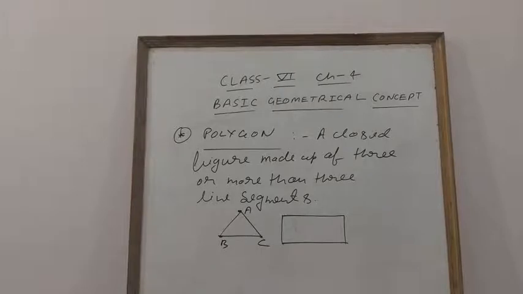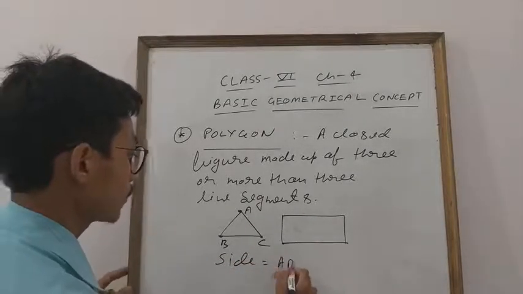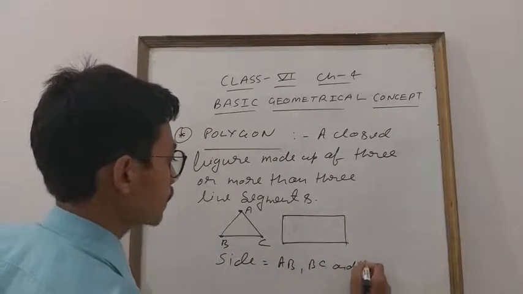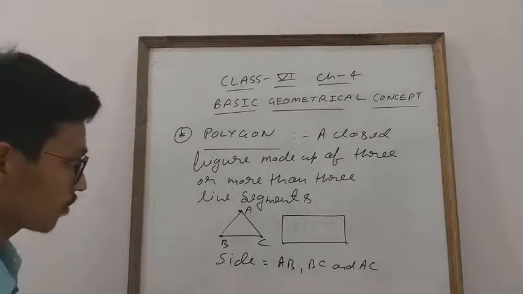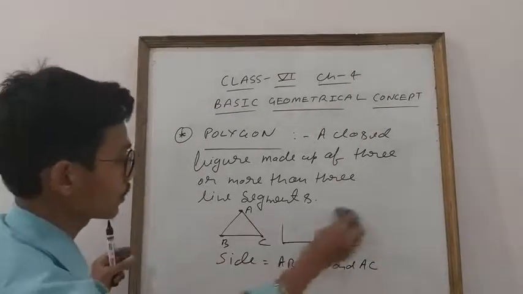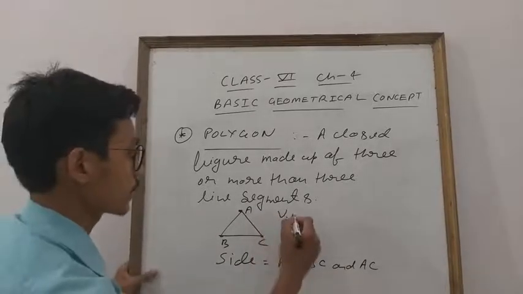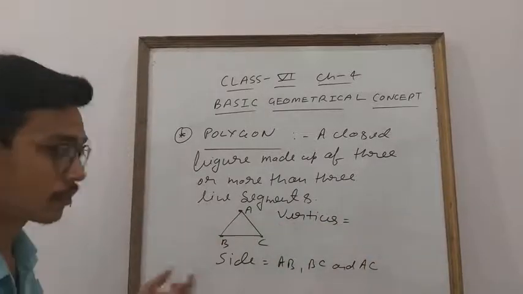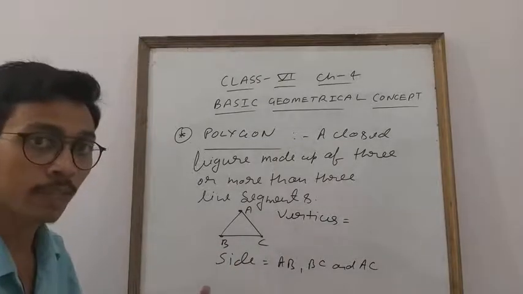So now, student, if anyone asks you about sides, do you know that in this figure AB, BC and AC are the sides? Clear everyone? But if anyone asks you what the vertices are in this figure, here I am going to explain with an example. Same example shown. Vertices means the end point of two sides.